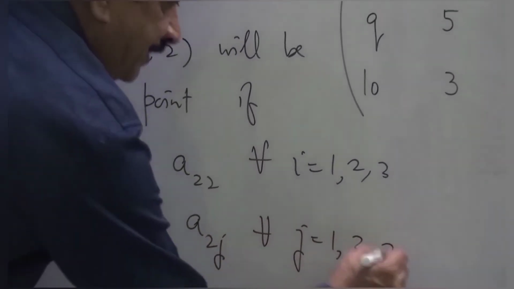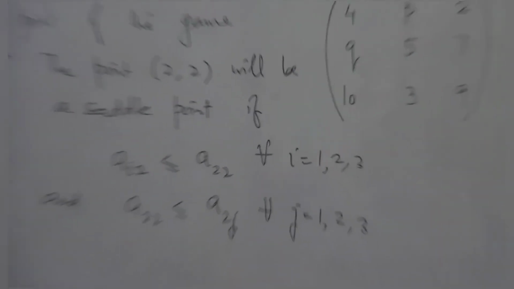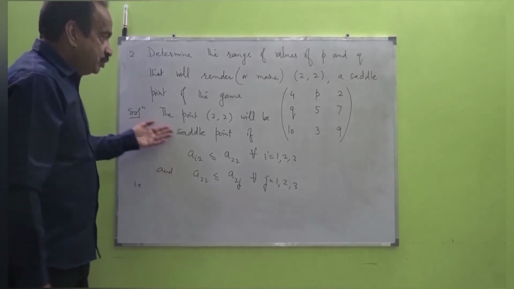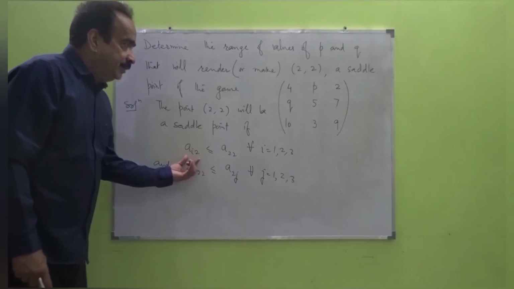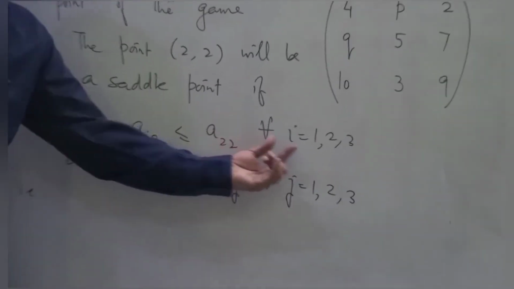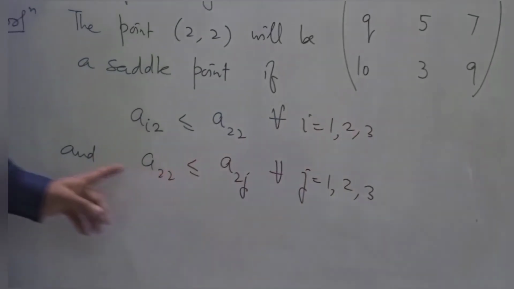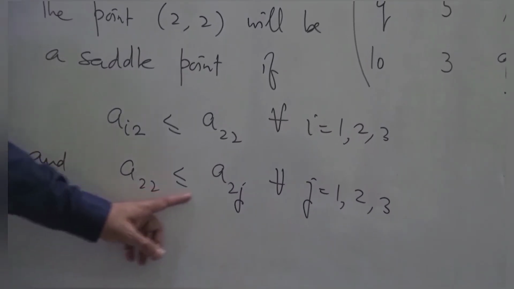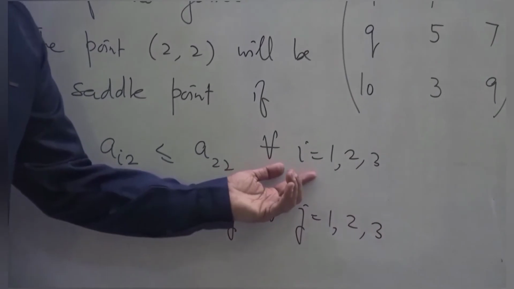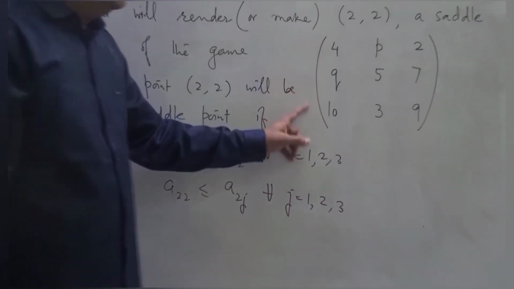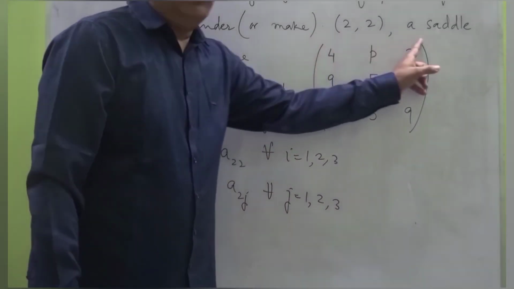Again, 3 columns are there. We have 3 i's over here, 3 numbers for P1 as well as 3 numbers for P2.